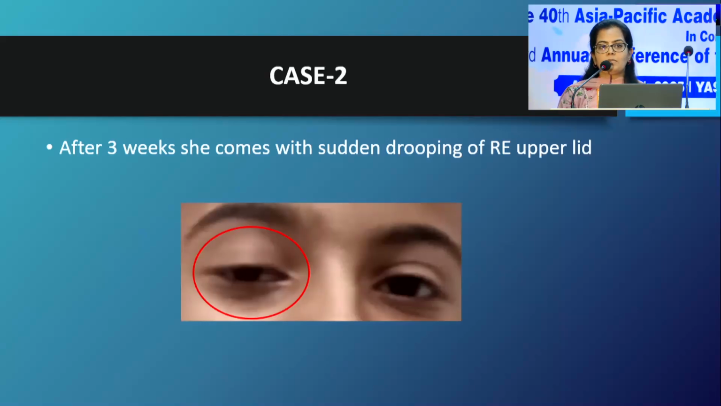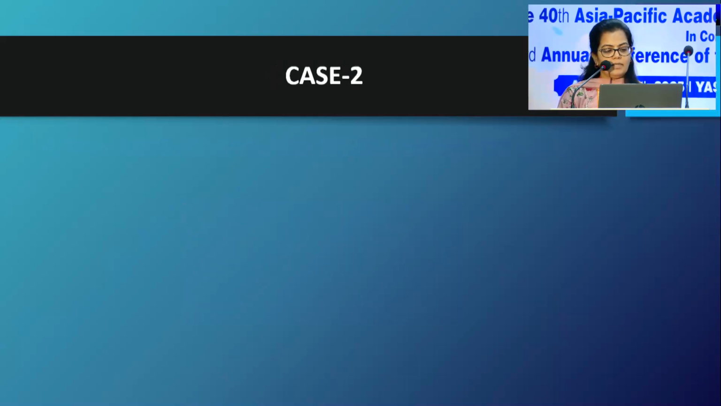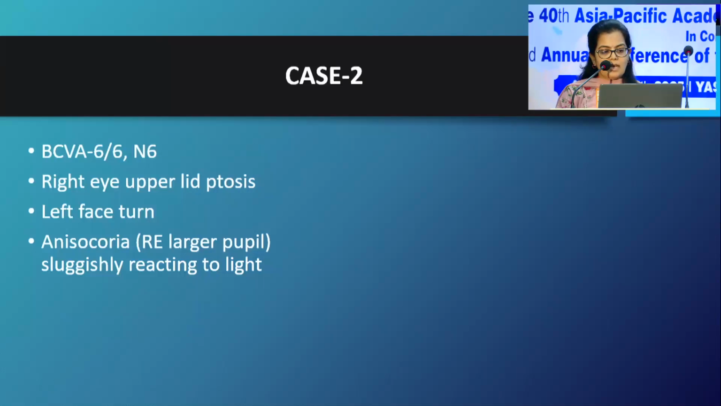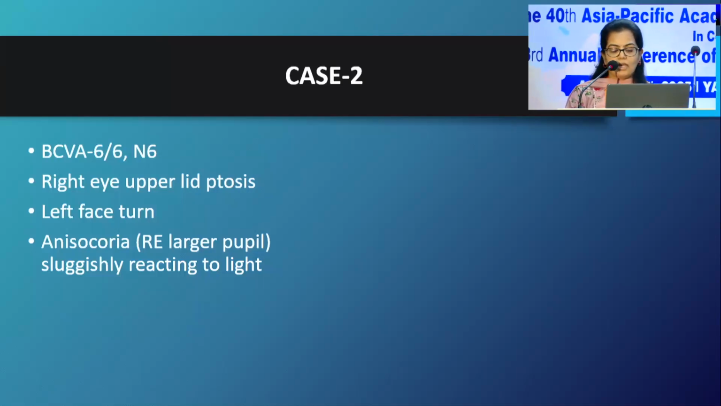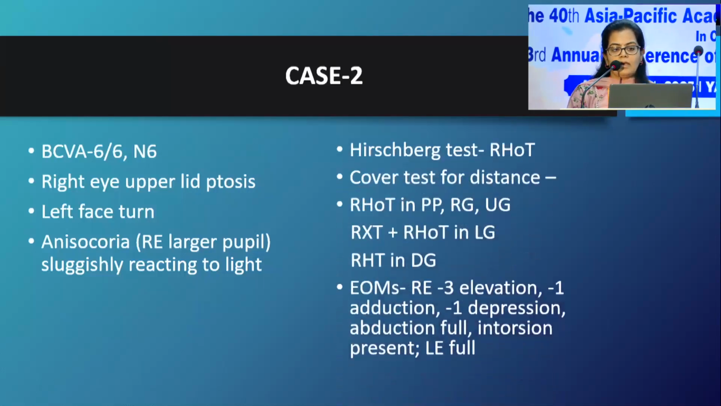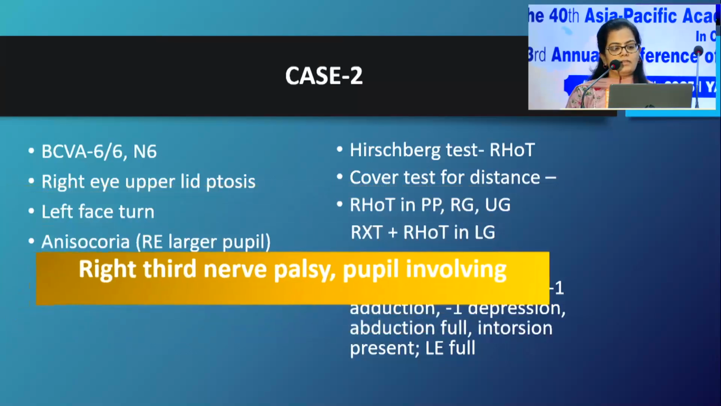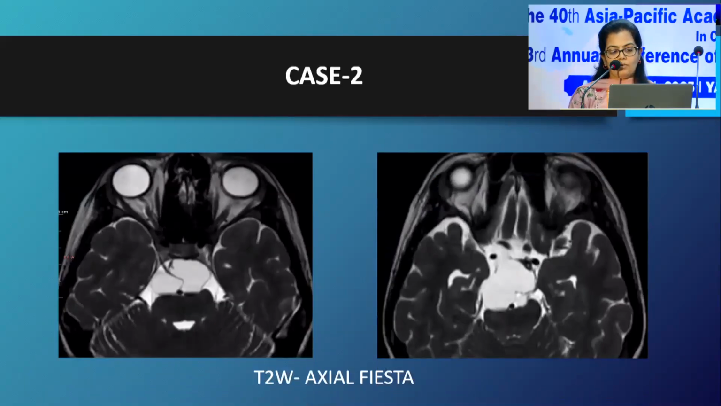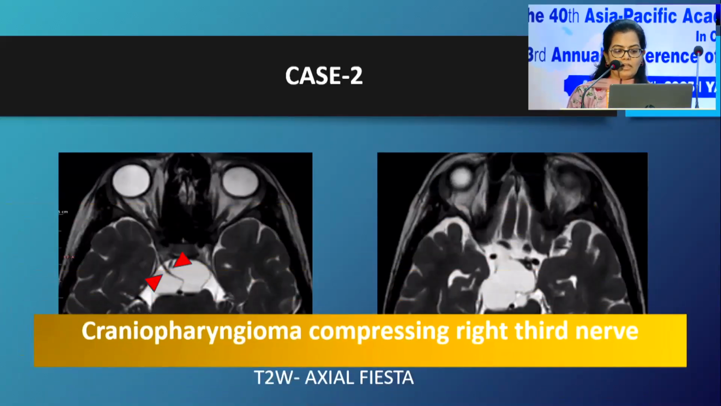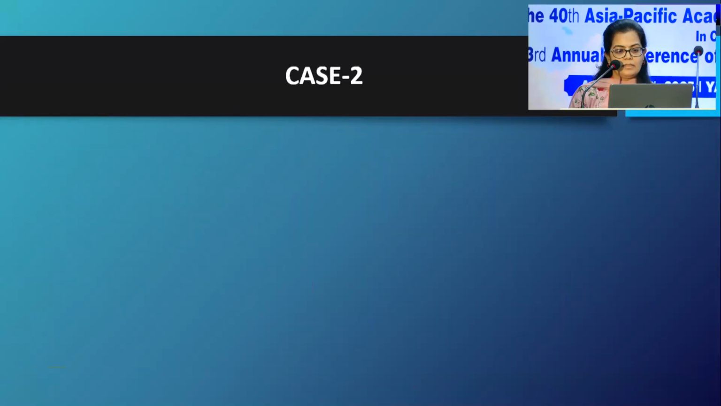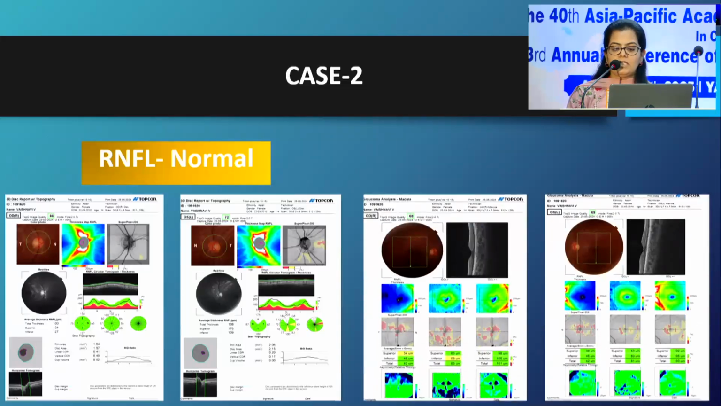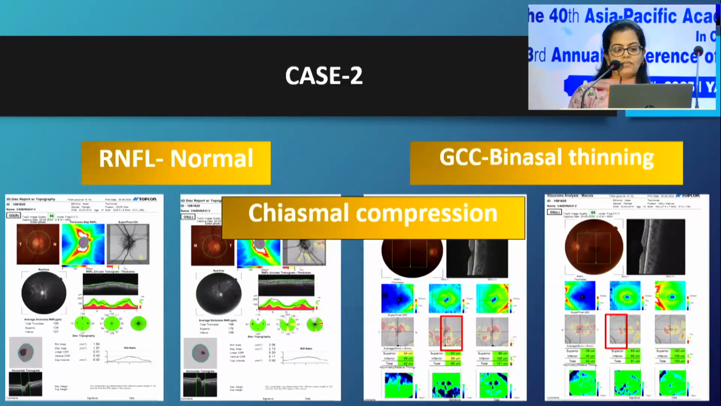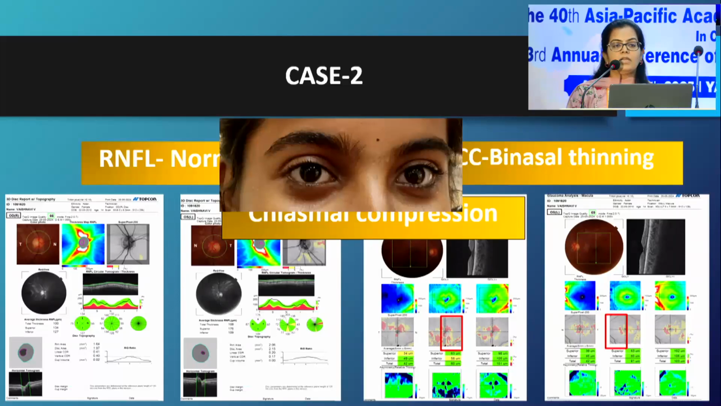However, to our surprise, she came back after 3 weeks with sudden drooping of the right eye upper lid. Her visual acuity was 6/6, N6, with right ptosis, left face turn and anisocoria, where the right eye had the larger pupil. Her cover test was suggestive of a right third nerve palsy involving the pupil. Again, neuroimaging was done, and she was noted to have a large craniopharyngioma compressing the right third nerve. Her visual fields were absolutely normal. The RNFL was normal. However, the GCC showed early binasal thinning, suggestive of early chiasmal compression. She underwent a decompression procedure, following which the third nerve palsy resolved completely.